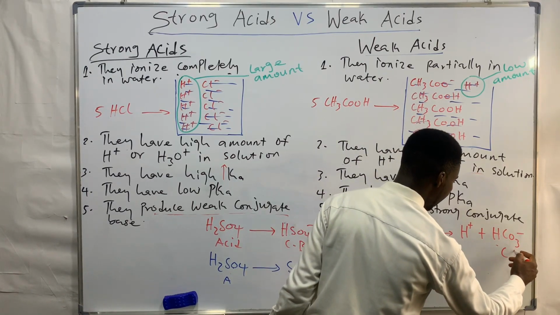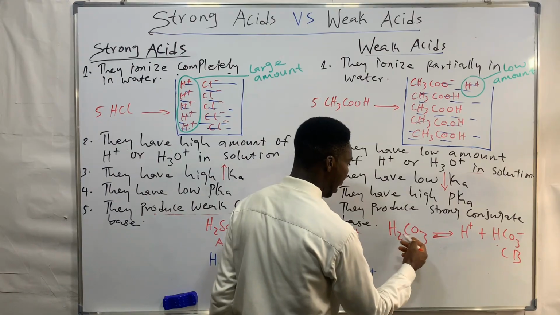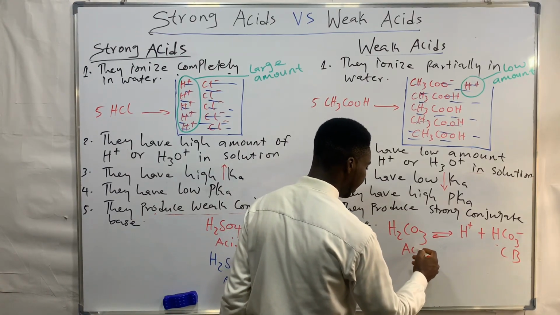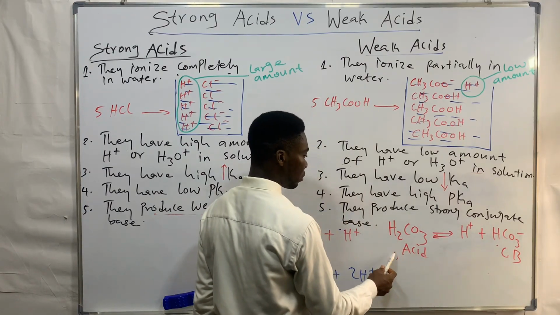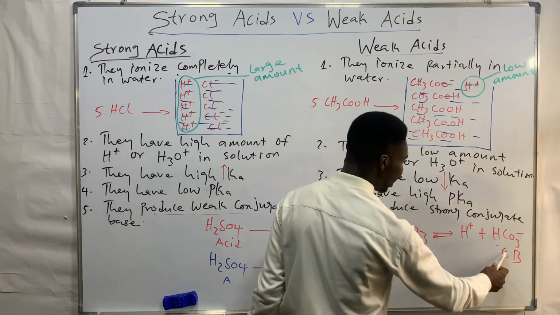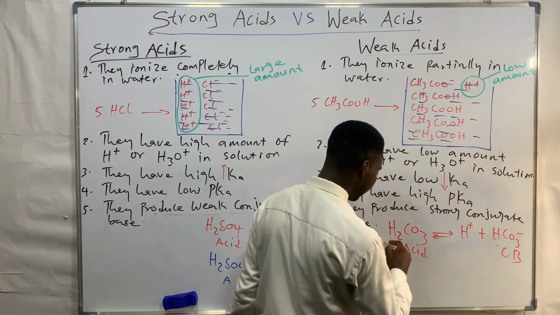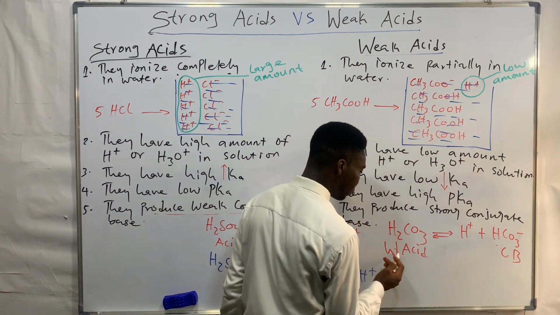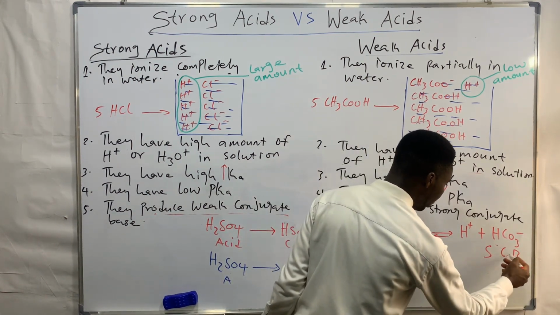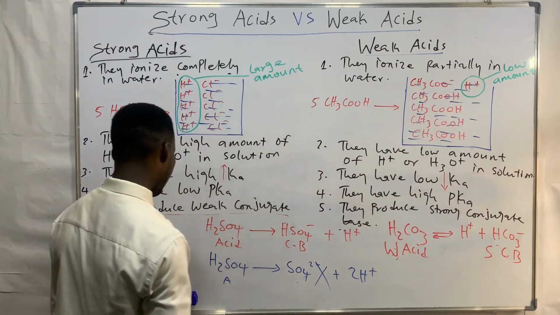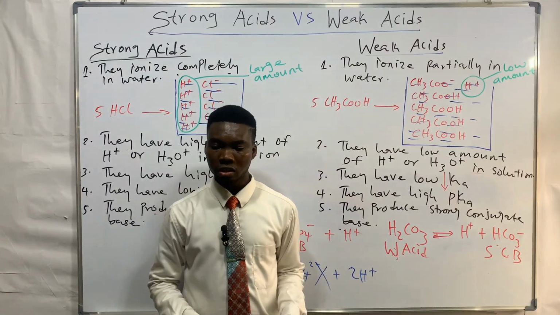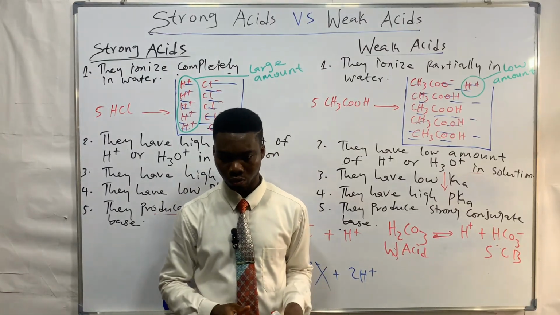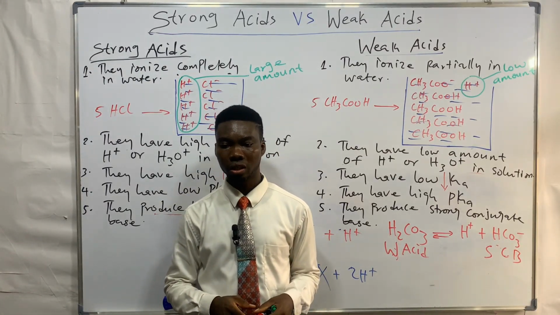So this is the acid and this is the conjugate base. Carbonic acid is a weak acid, so it's going to give rise to a strong conjugate base. Good. All right, so that is what I need you to know. I will discuss this in a separate video on conjugate acids and bases, so endeavor to watch that video.